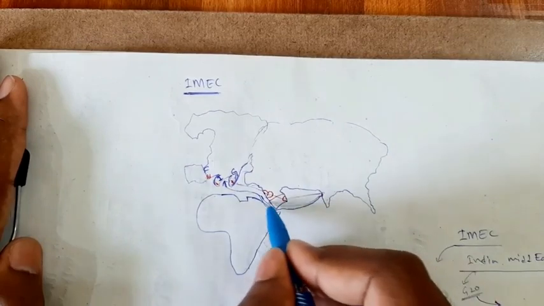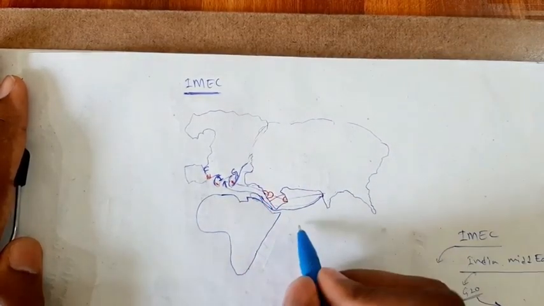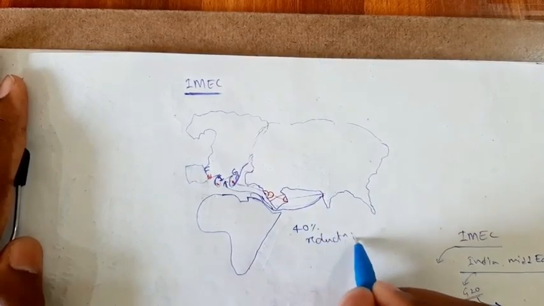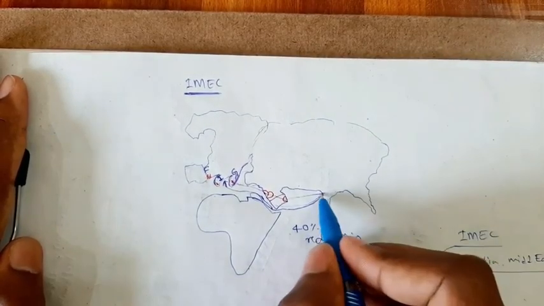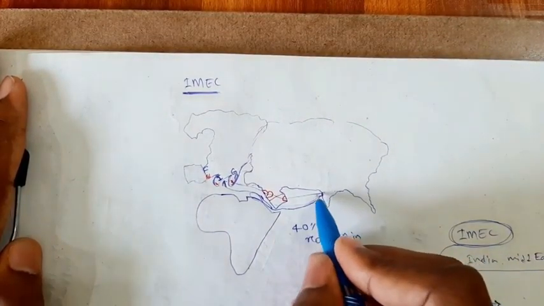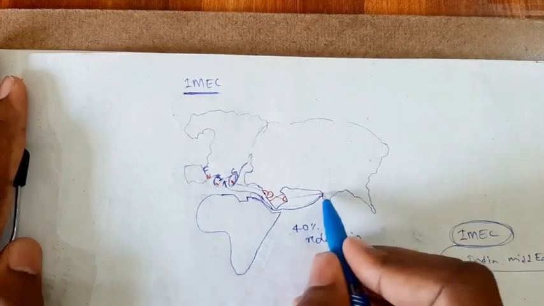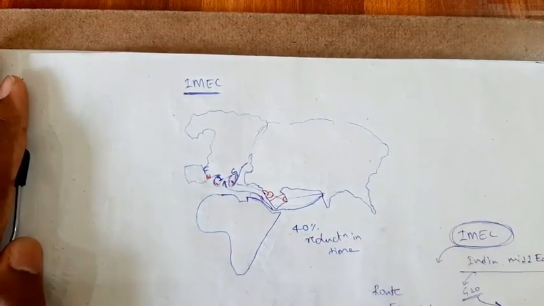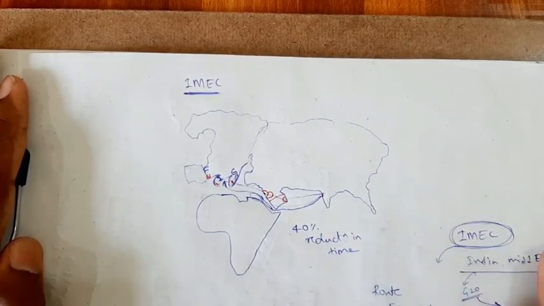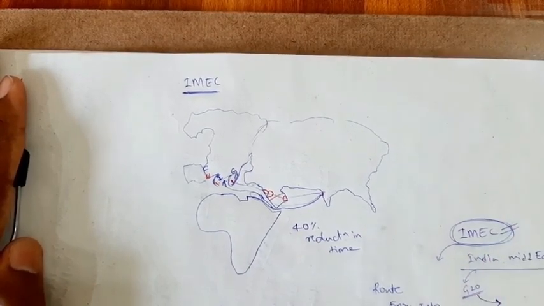So there is a reduction in the distance. What is that reduction? It is a 40% reduction in time. By this new proposed IMEC route, the goods transfer from India to Europe takes almost 40% less, or we can say even 50% reduction in time. That's why it is so important to India. Transportation charges also reduce. That's why IMEC is so important.